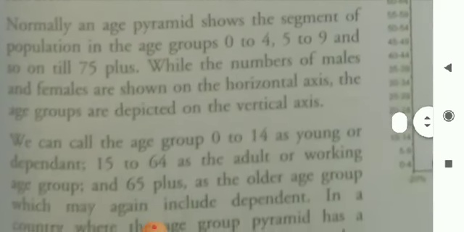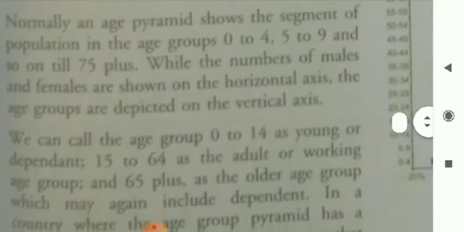Normally, an age pyramid shows the segment of population in the age groups. Again, we are seeing it: 0 to 4, 5 to 9, and so on till 75 plus. These age groups are known as the dependent groups.